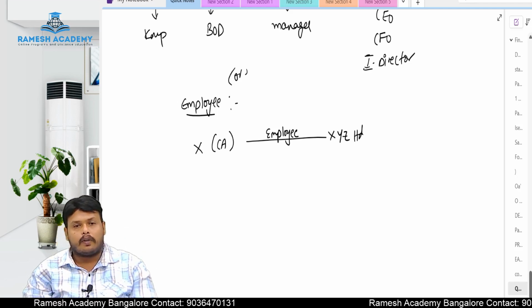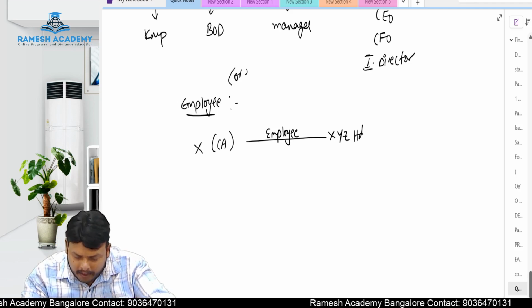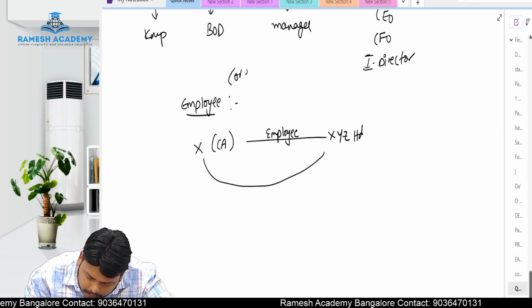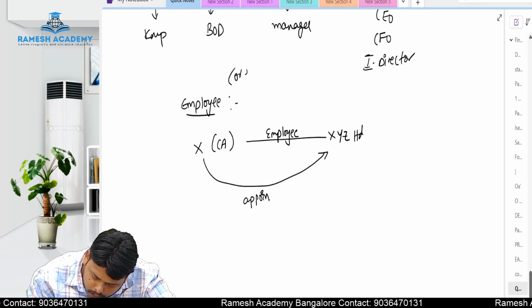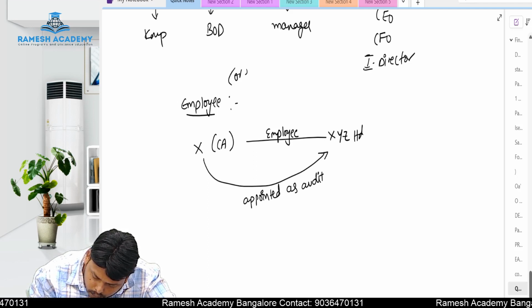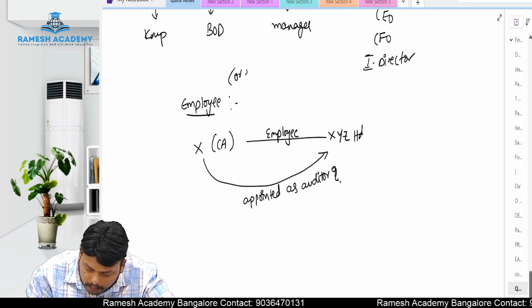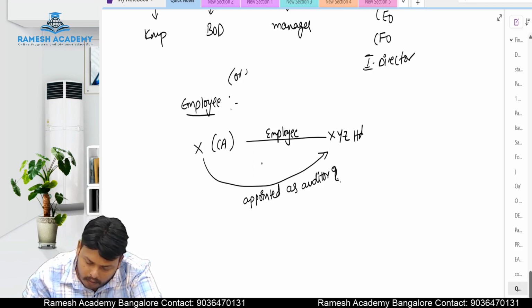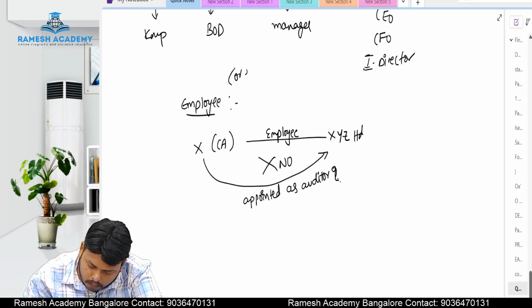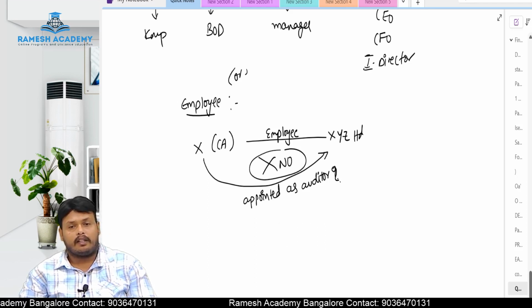X is a chartered accountant and he is working as an employee in XYZ Limited. Whether this X can be appointed as an auditor? The answer is no. He cannot be appointed as an auditor for XYZ Limited.